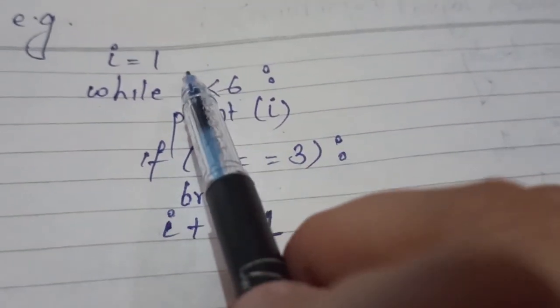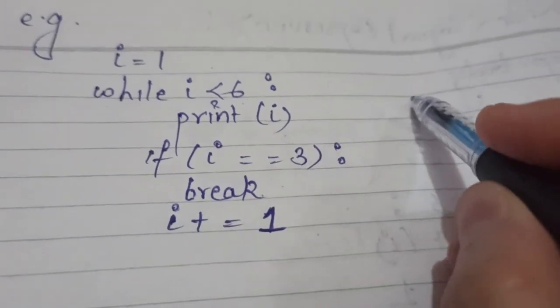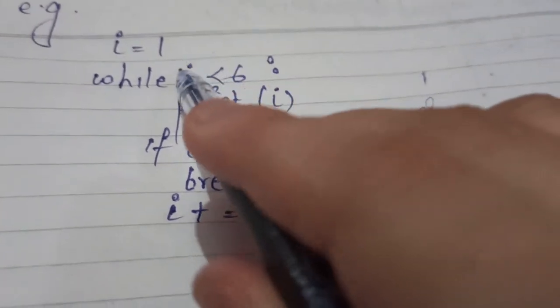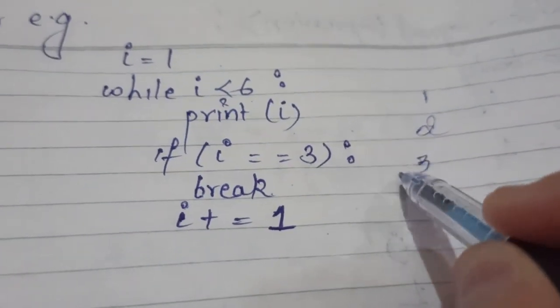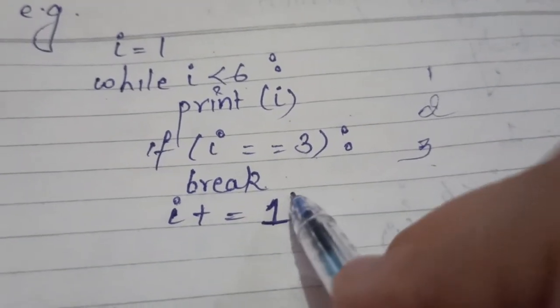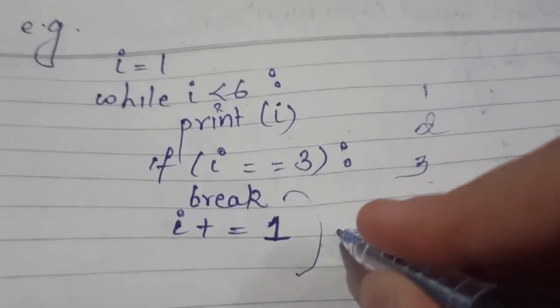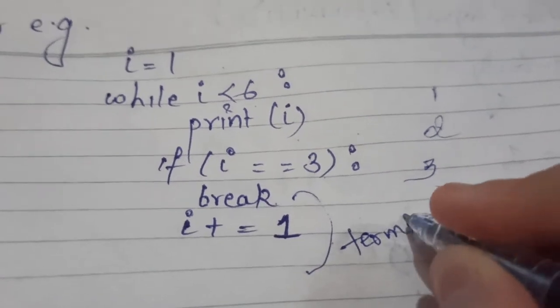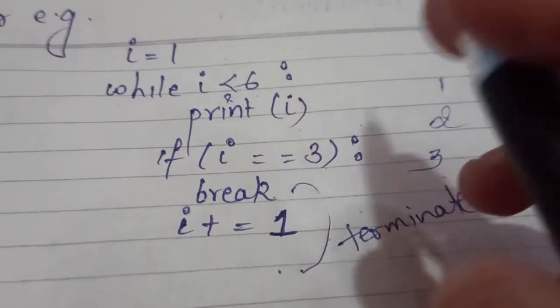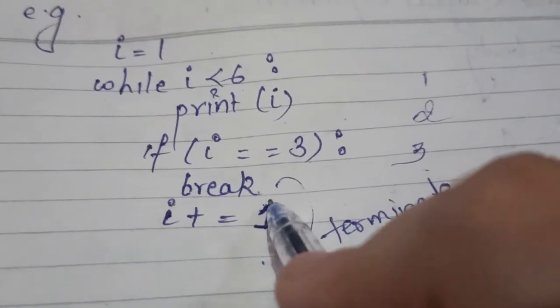ठीक है, तो like जैसे 1 आया तो 1 is less than 6, तो 1 print हो गया. ठीक है, then 2 आया, then 2 is less than 6, then 2 print हो गया. Then 3 आया, 3 is less than 6, 3 print होगा. फिर आगे दिखेगा कि i equal to 3 हो गया. अब यहाँ पे i की value 3 हो गई, तो ये यहाँ से terminate हो जाएगा. What happened then? It terminates the rest of the loop. Clear? So this is the meaning of the break statement.